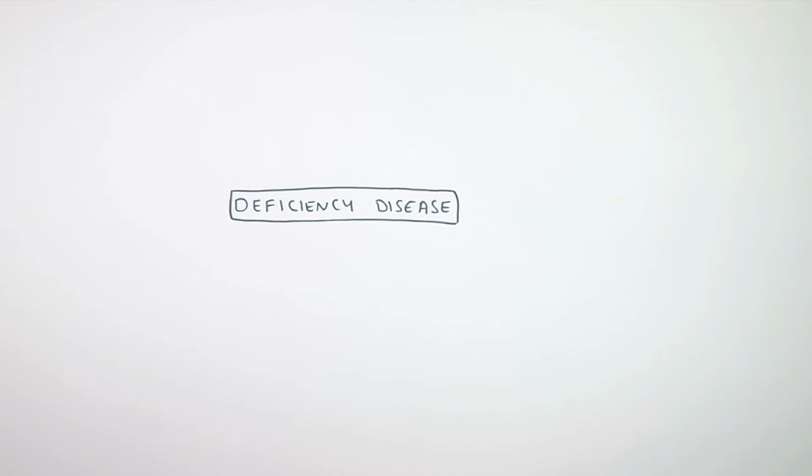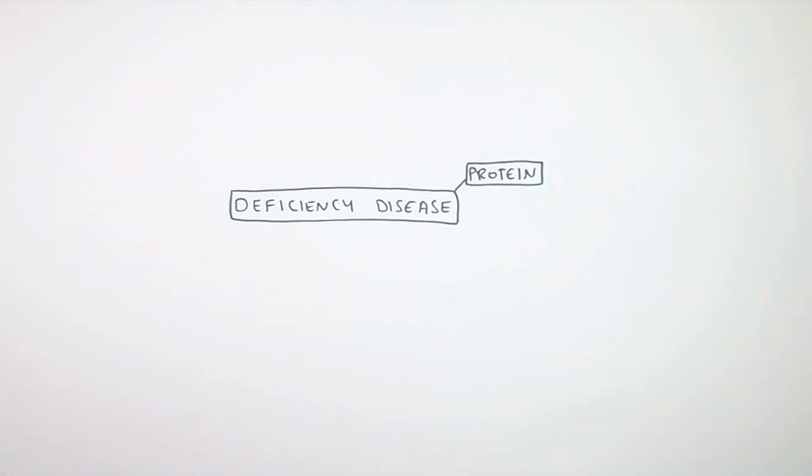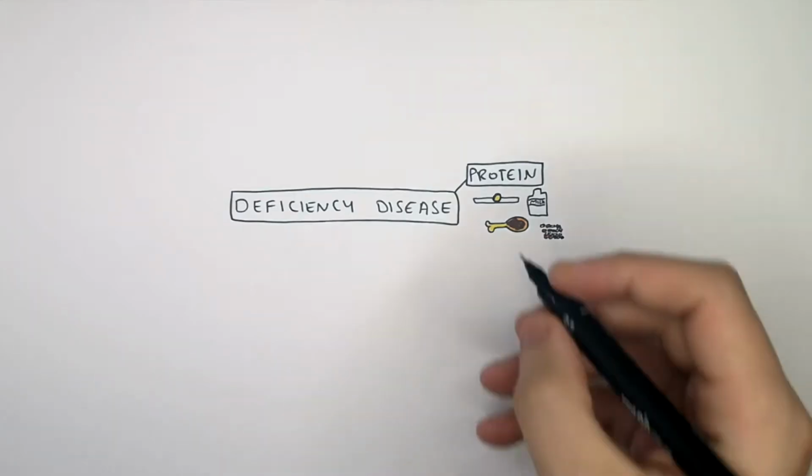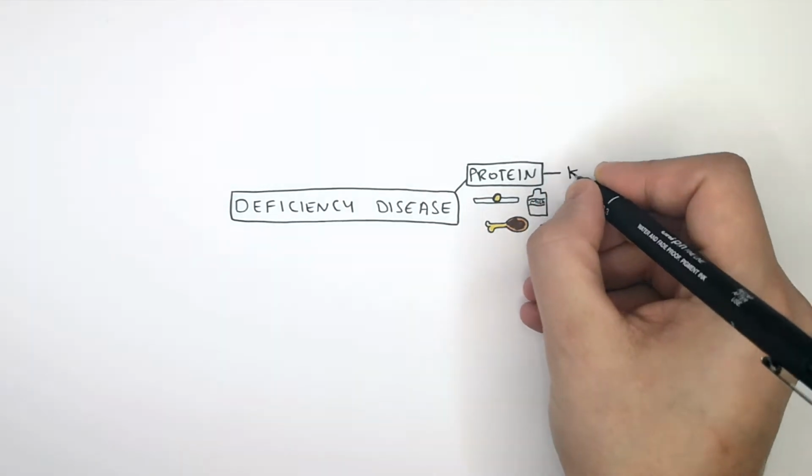A deficiency disease is a disease caused by the deficiency of certain food groups, minerals, or vitamins from your diet. A deficiency of protein, for example, if you don't eat enough eggs, milk, meat, or lentils, these are all examples of foods with protein in them, then you could get a disease called kwashiorkor.